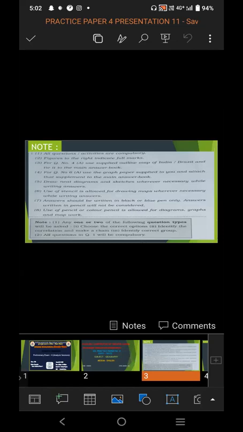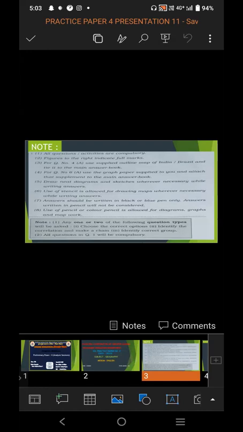For question number 6A, use graph paper supplied to you and attach that supplement to the main answer book. So for question number 6A, there is a question based on graph paper. You have to make a graph. So that graph paper, you have to attach it to the main answer book without fail.